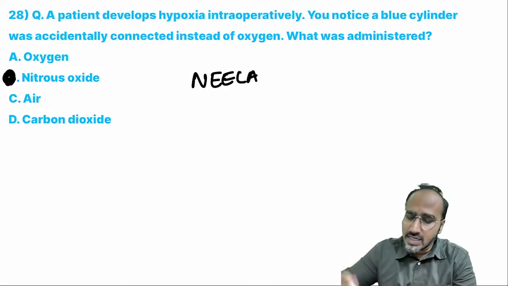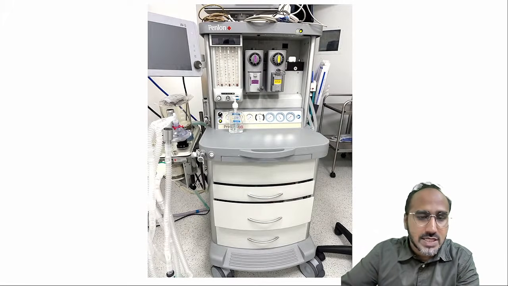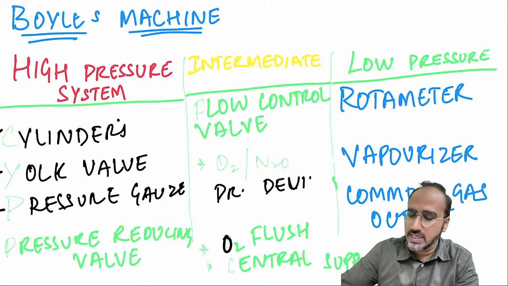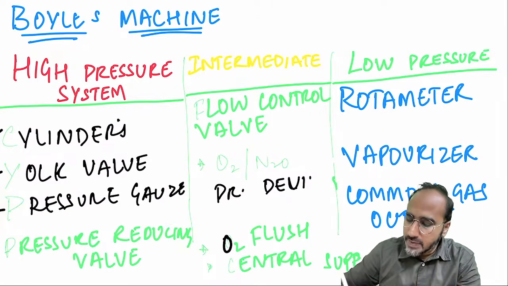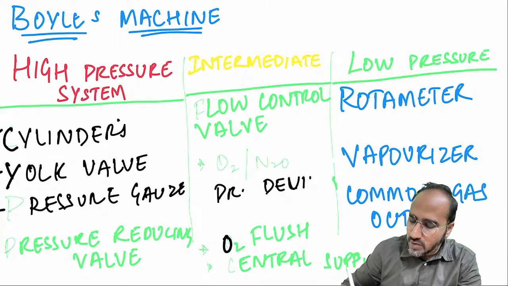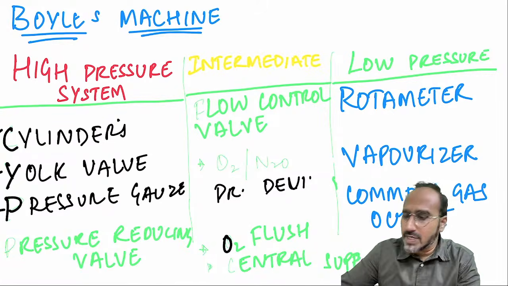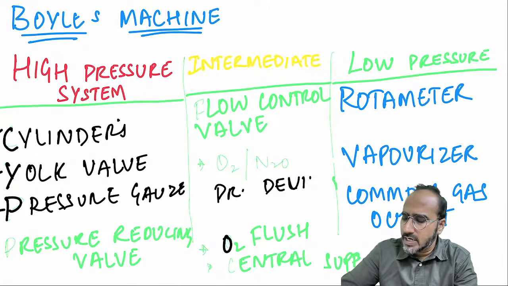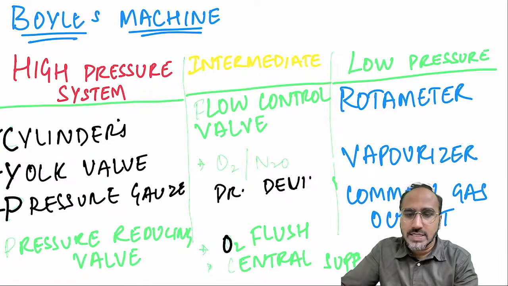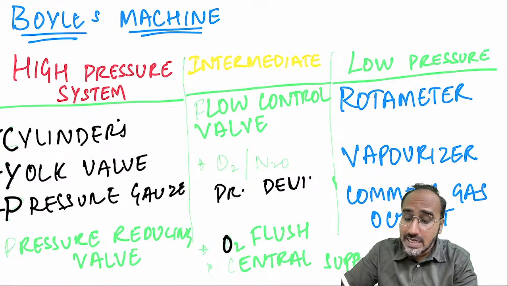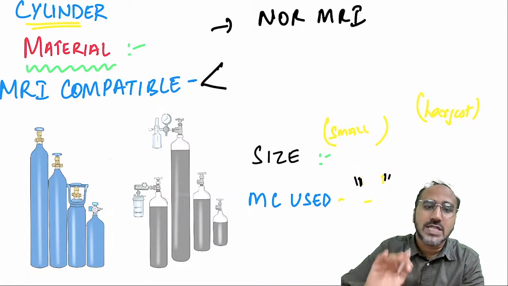Before going to the cylinder colors, we need to understand some parts of the Boyle's machine. Guys, this is the anesthesia workstation or the Boyle's machine, which is divided into high pressure, intermediate pressure and low pressure system. In high pressure system, you have cylinders, yoke valve assembly, pressure gauge, and pressure regulating valves. In intermediate pressure system, flow control valve, oxygen nitrous proportioning devices and oxygen flush are there. Then low pressure: rotameter, vaporizer and all breathing circuits come under low pressure. Guys, I'm not going into the detail of it. Now, we will go into detail on the most important points of the machine.